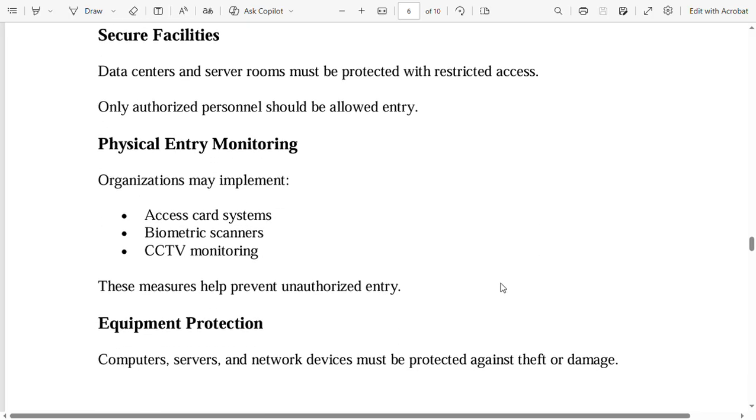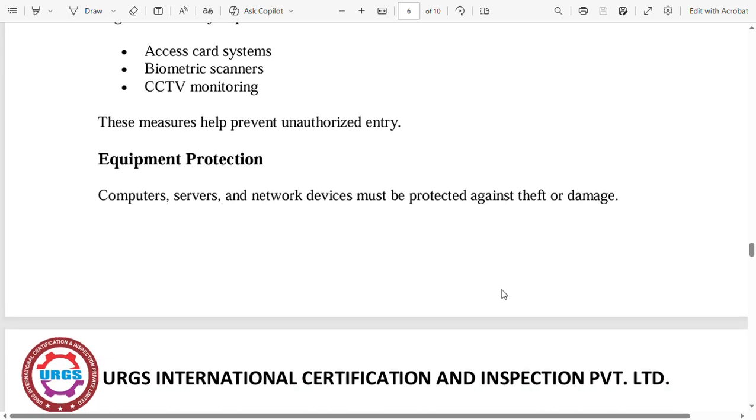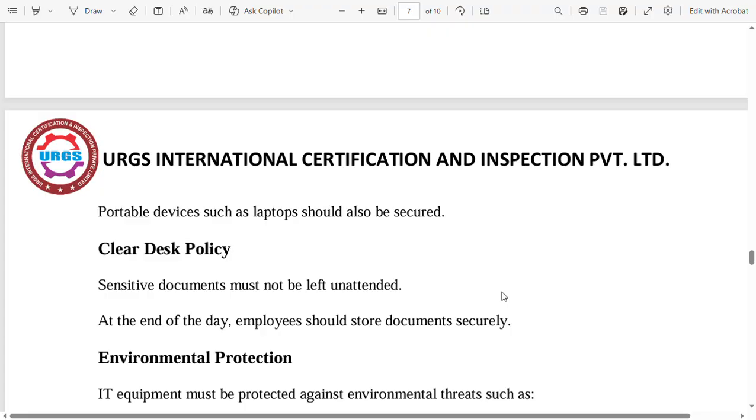Physical entry monitoring. Organizations may implement access card systems, biometric scanners, CCTV monitoring. These measures help prevent unauthorized entry. Equipment protection. Computers, servers, and network devices must be protected against theft or damage. Portable devices such as laptops should also be secured.